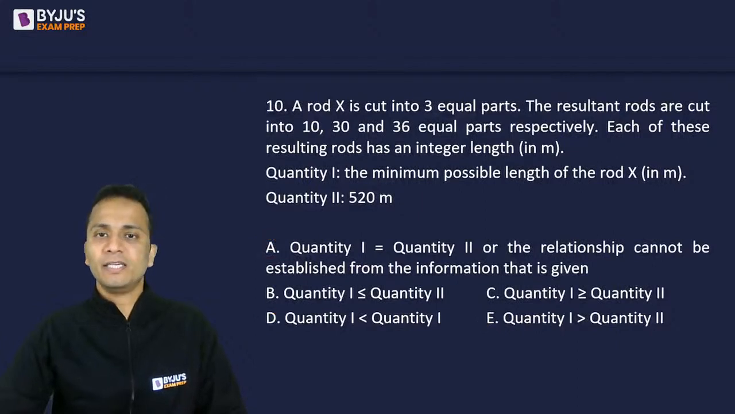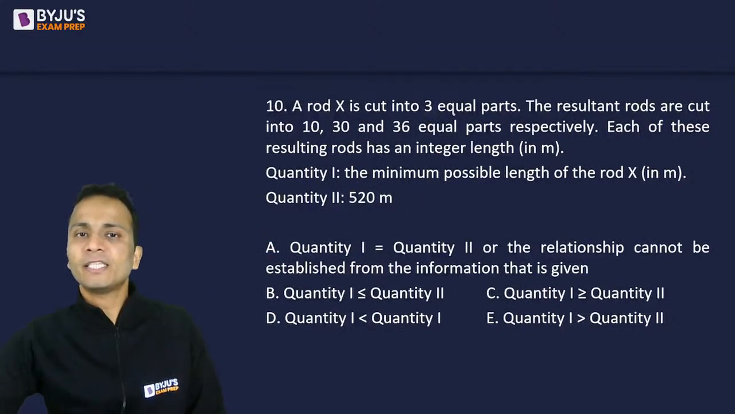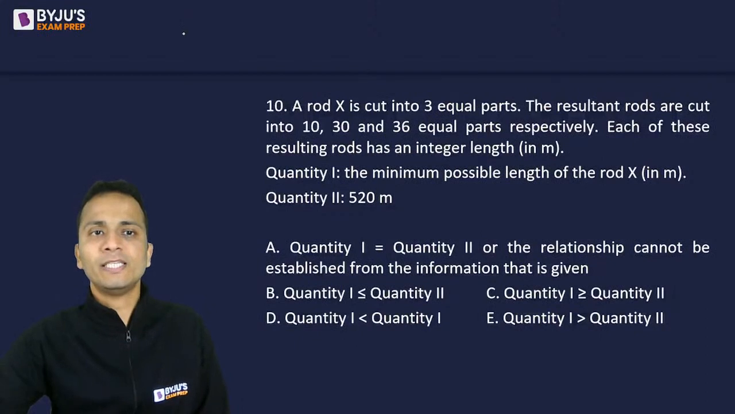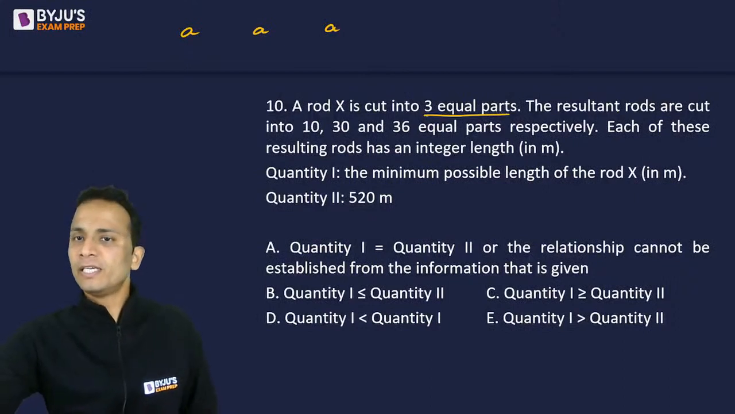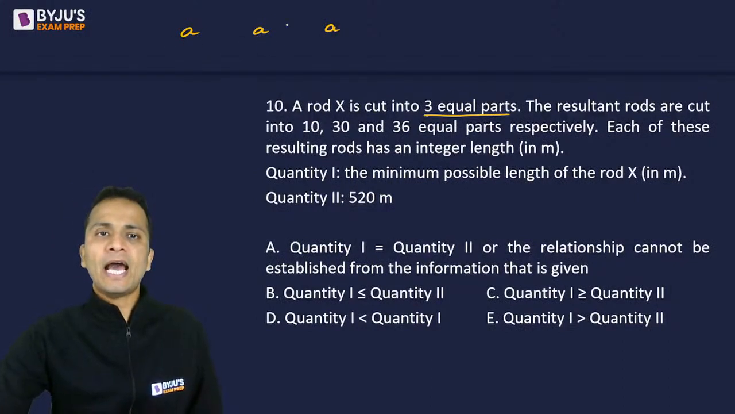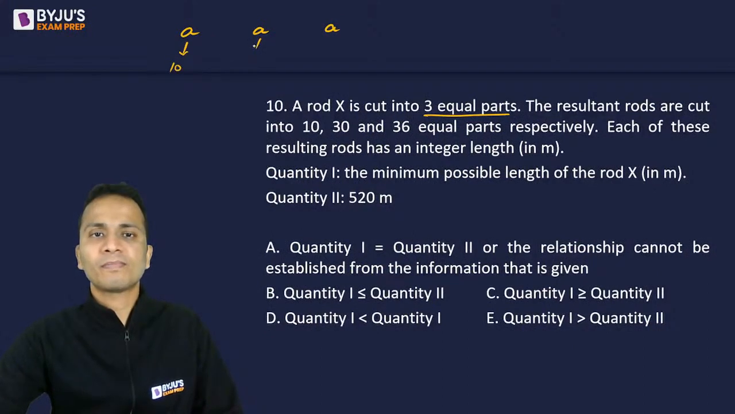चलिए start करते हैं. Now first of all, rod X is cut into 3 equal parts. So let's say these parts are A and A. 3 equal parts, ठीक है? Now the resulting rods, all these A meters की जो rods हैं, इसको मैंने 10 parts में divide कर दिया. This one is divided in 30 parts and this one is divided in 36 parts.